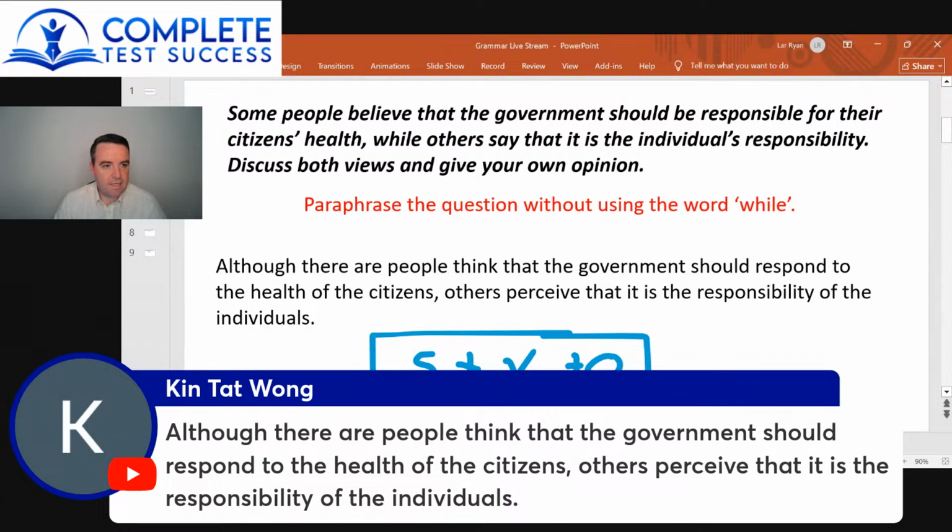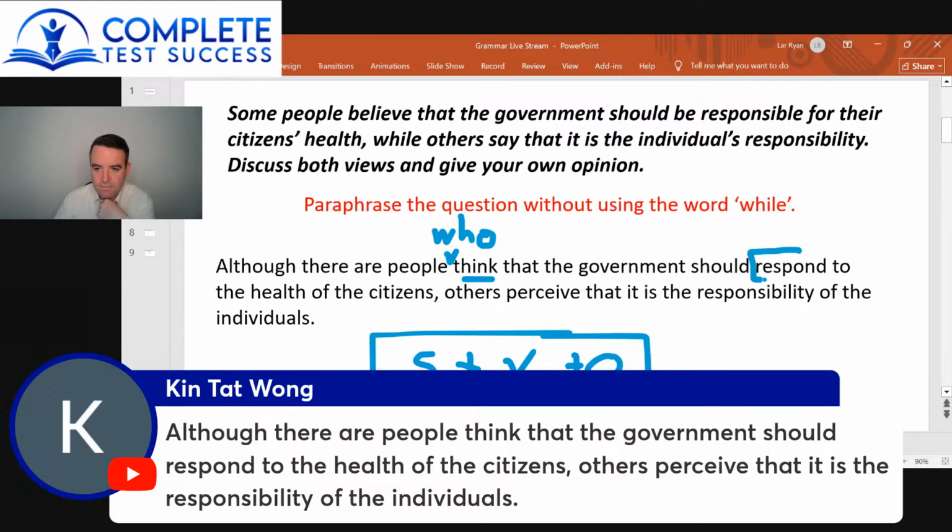So what's missing then is we need to have who. So we use the word who. This is a relative pronoun. And what that means is I'm now starting a new clause, and that allows me to use another verb because it's no longer the same clause. So although there are people who think that the government should respond to the health of the citizens,